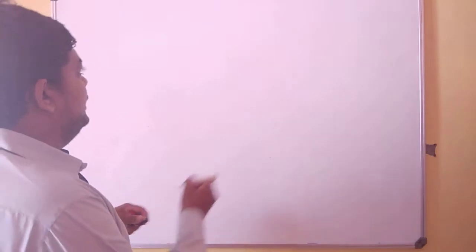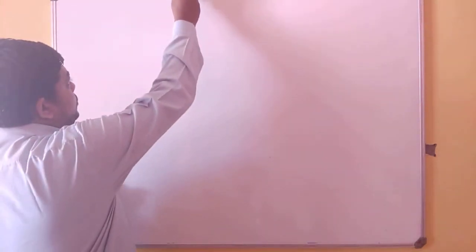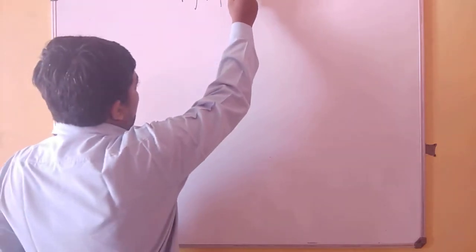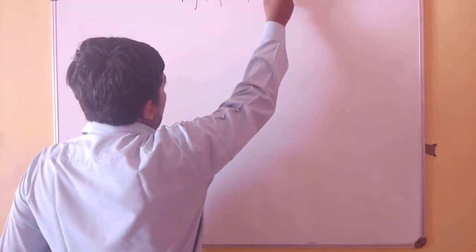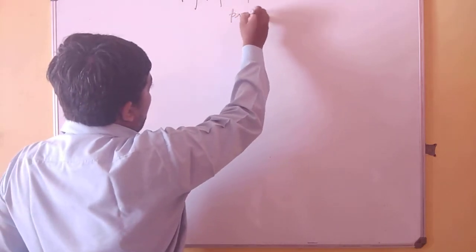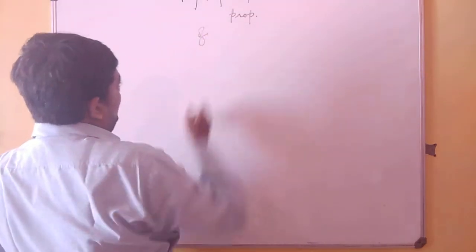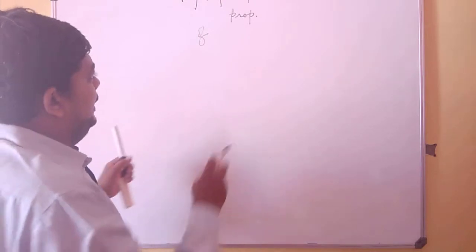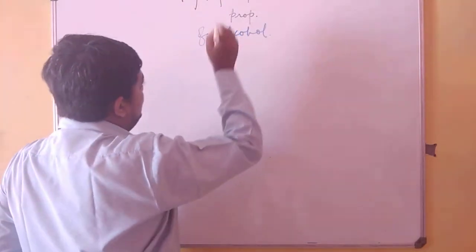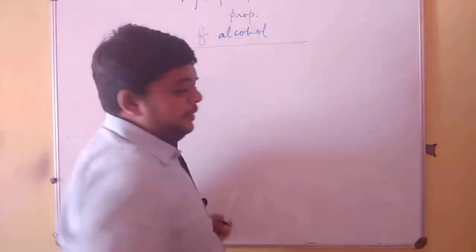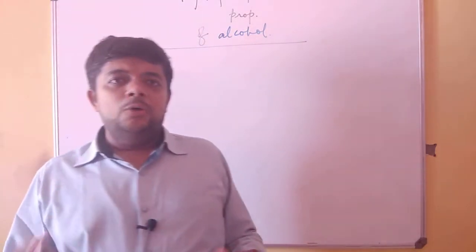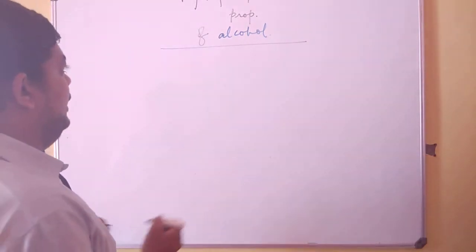We are today going to discuss two aspects: physical and chemical properties of alcohols. First, just talking about the outline of the lecture.